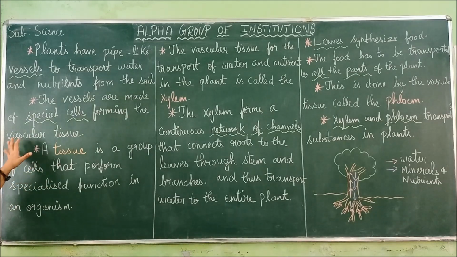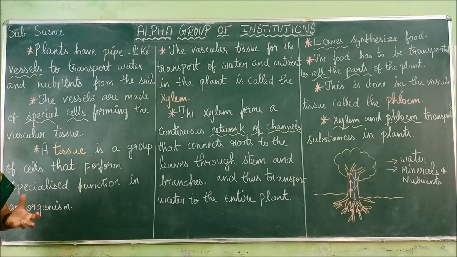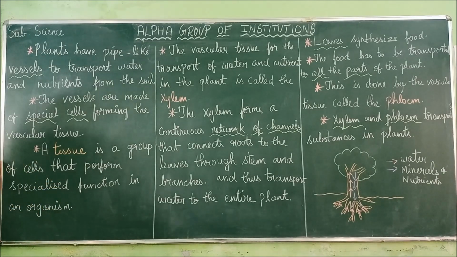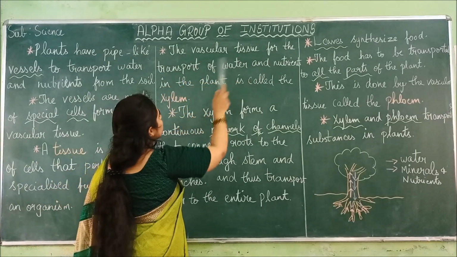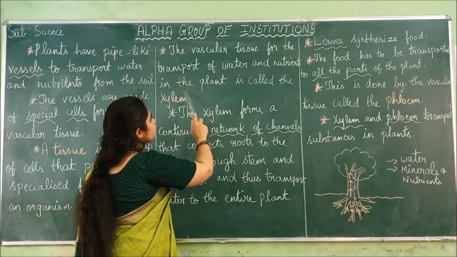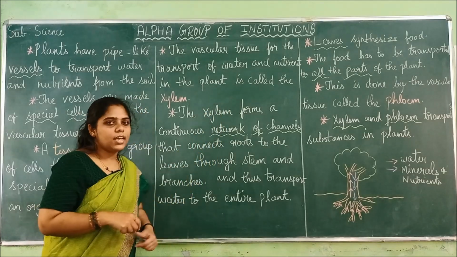And the vascular tissue is a type of tissue that has a specific function to conduct all the water and minerals from the soil. So that is what is said here. And next, the vascular tissue for the transport of water and nutrients in the plant is called xylem.